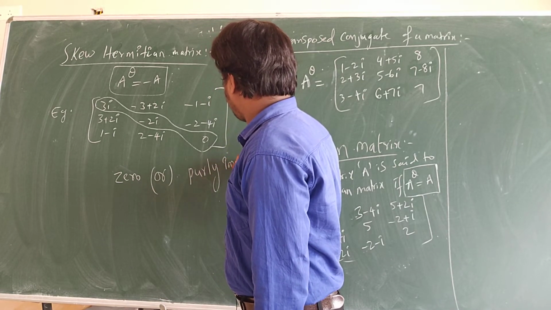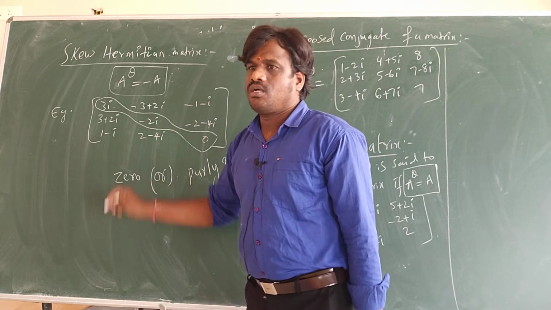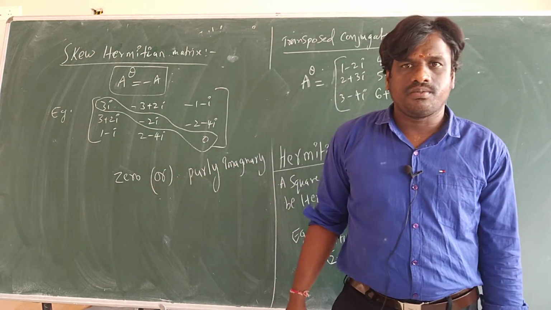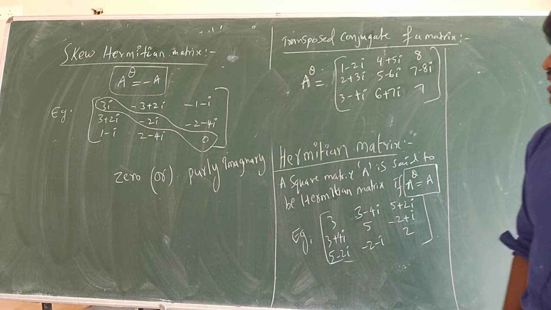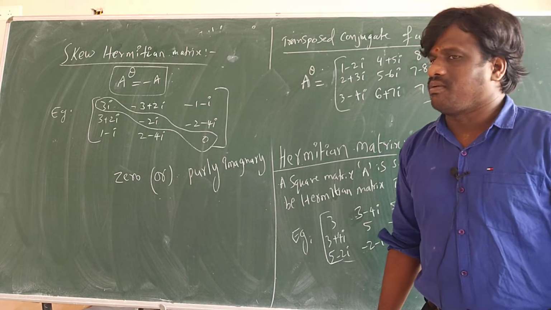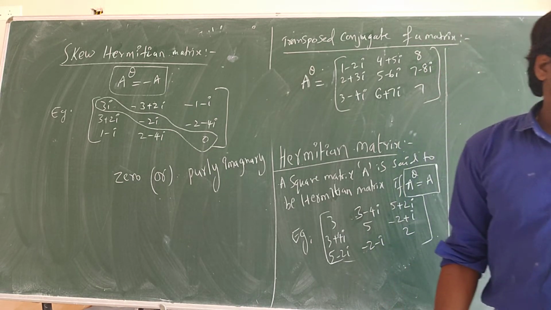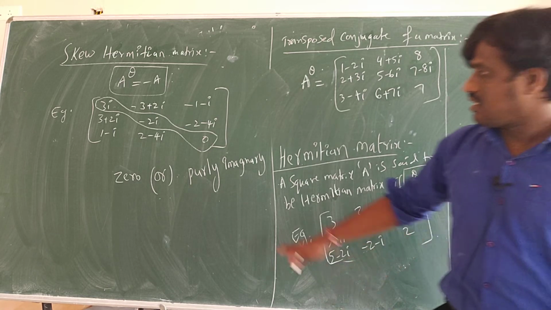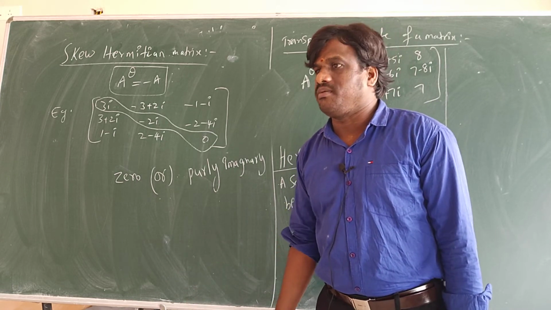Purely imaginary, no real, no real. So I am telling you, write down this point. In a skew Hermitian matrix, the principal diagonal elements are 0 or purely imaginary. It should be 0 or purely imaginary.